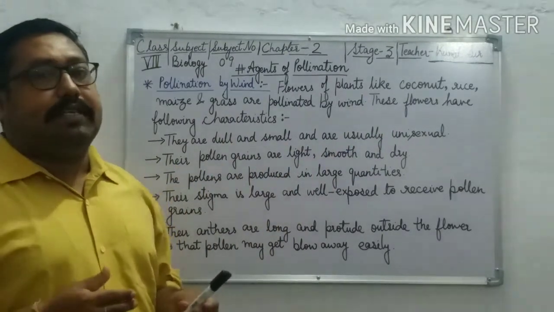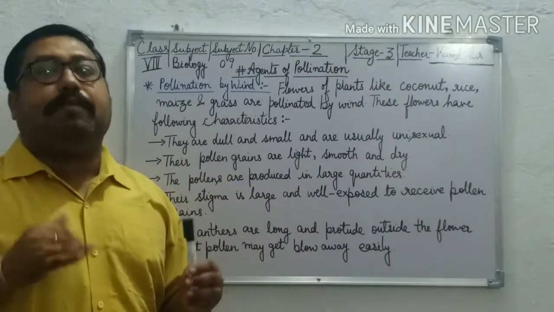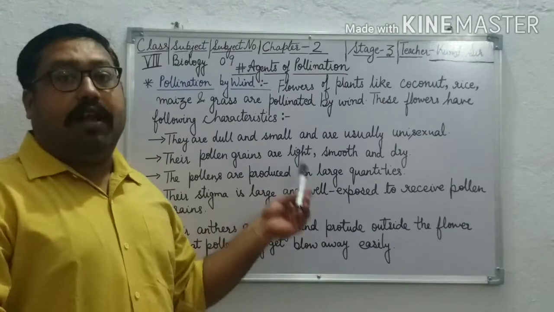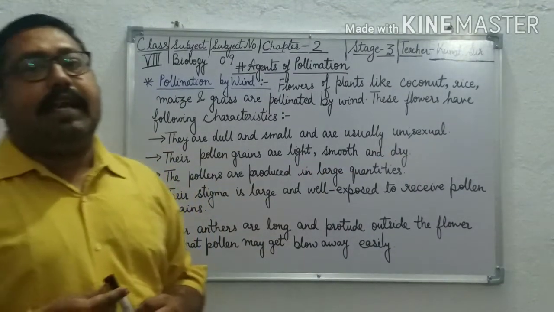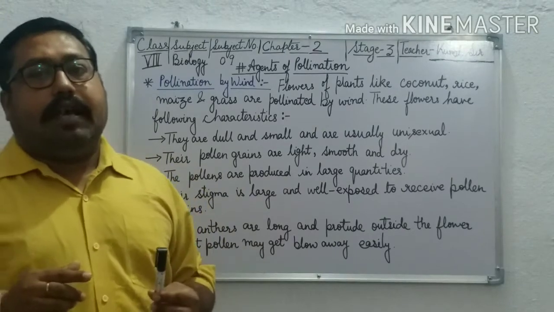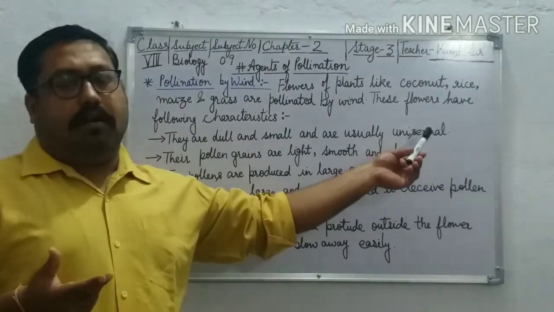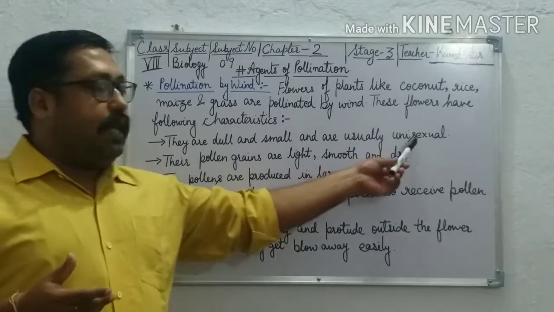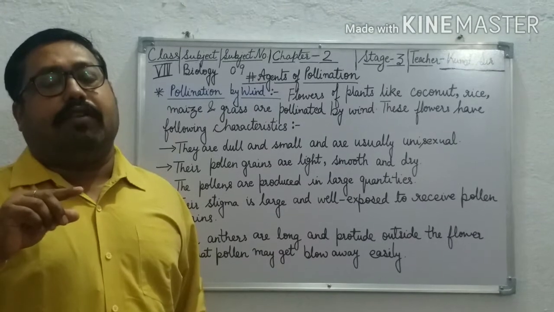What characteristics do they have? First of all, they are dull, means they are not bright, and they are small in size and usually unisexual, means they have either stamen or carpel, a male or female reproductive organ, only one reproductive organ.